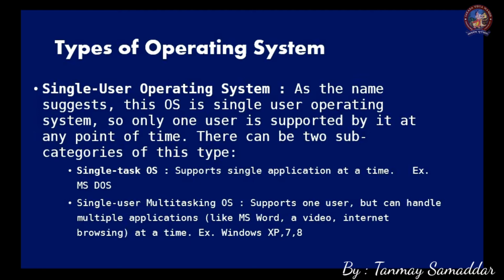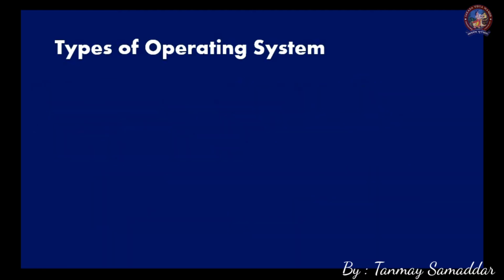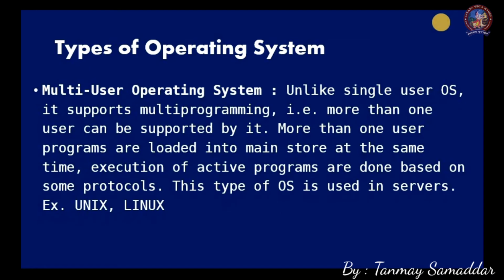Next is multi-user operating system. Multi-user, or it is also called multi-programming operating system. Here in this operating system, more than one user is allowed to work at a single time. So more than one user program is loaded into main store at the same time. Execution of the active programs is done based on some protocols.